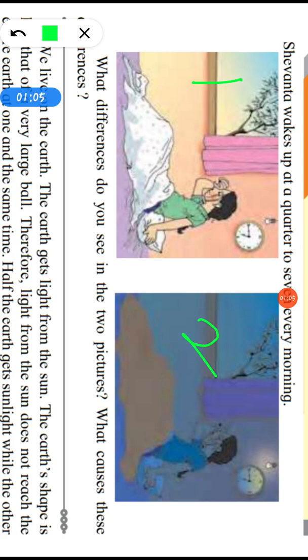In the second picture, it is the evening. 6:45 p.m. is the time shown in the clock as the sun sets. We do not get light from the sun. Therefore, we cannot see the things around us clearly.